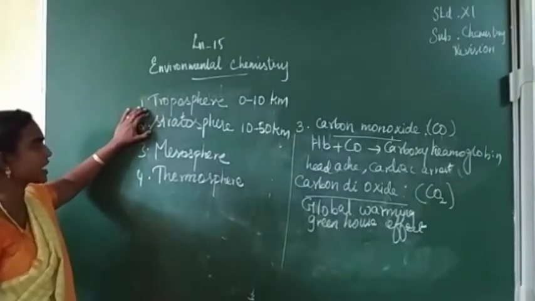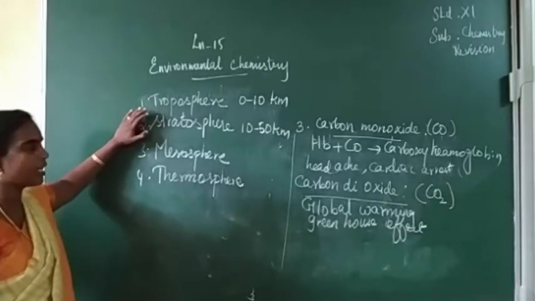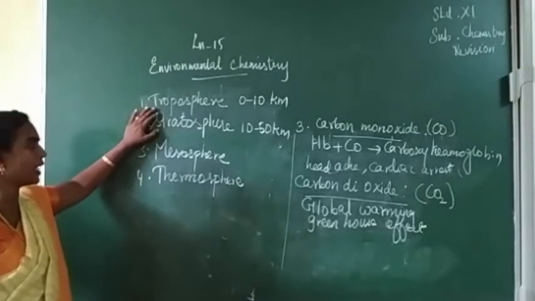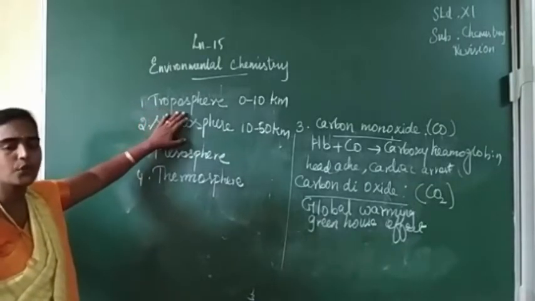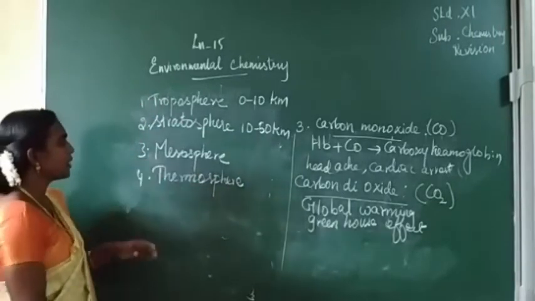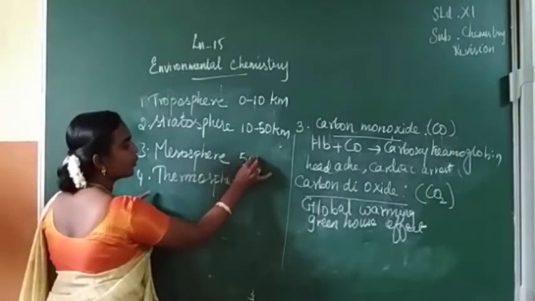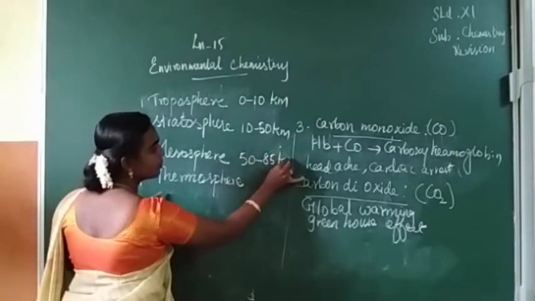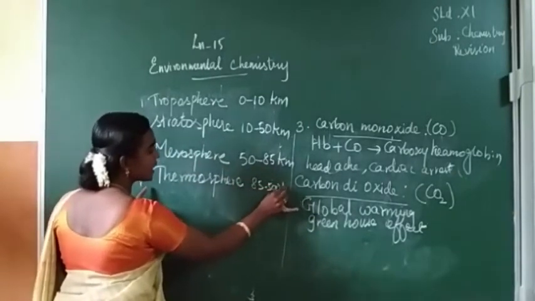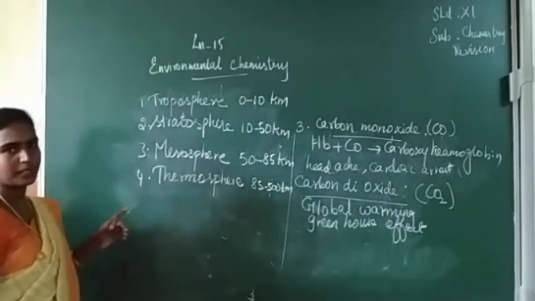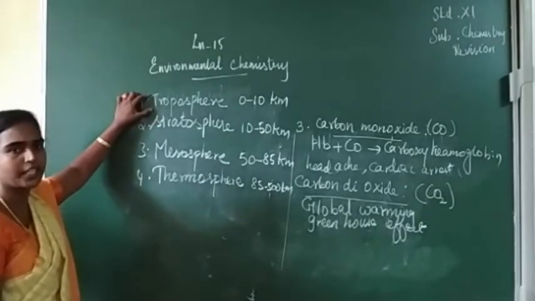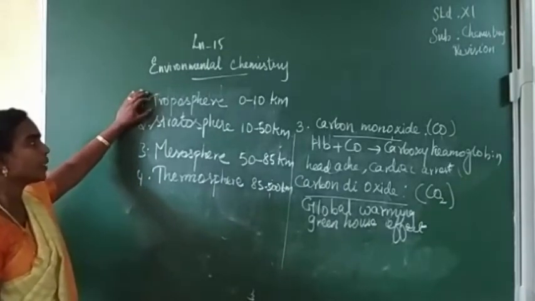In the stratosphere, the important layer present is the ozone layer, which is useful to stop the UV radiation coming directly to the earth. Next is the mesosphere, that is 50 to 85 kilometers. Next, 85 to 500 kilometers, up to this region, is termed the thermosphere. So, clear?